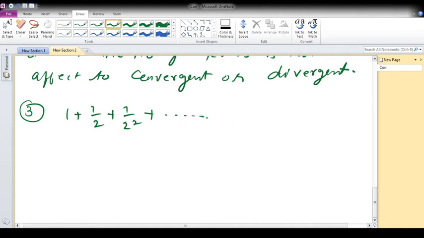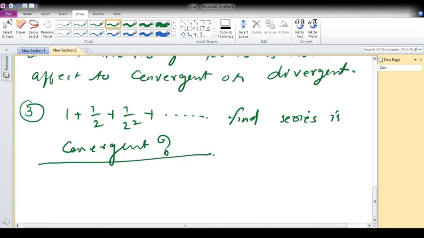What is the convergence? This series converges to which number?